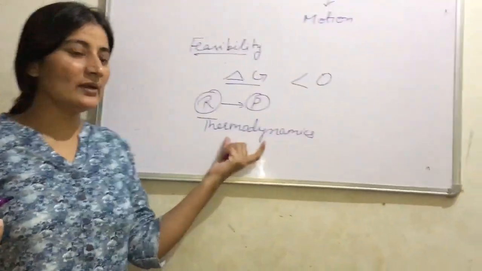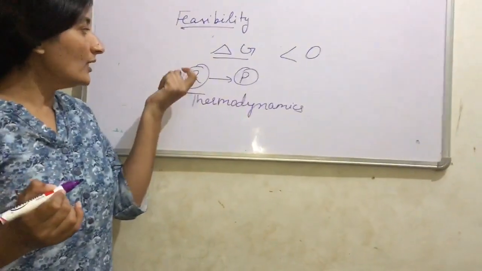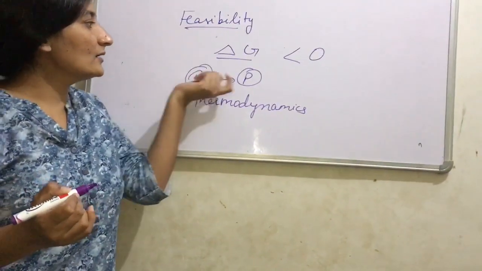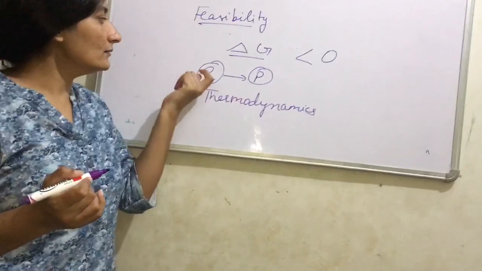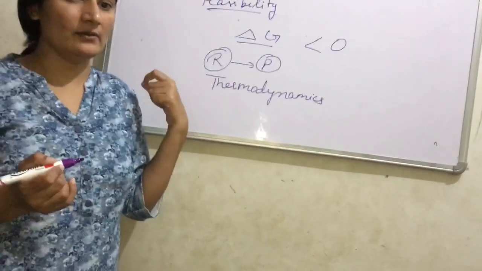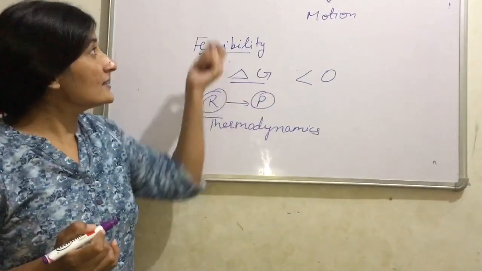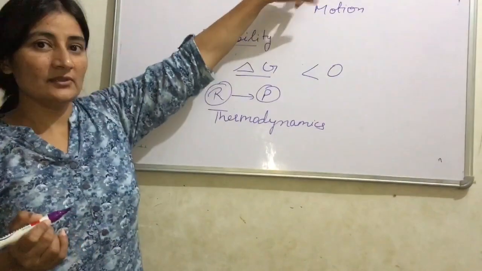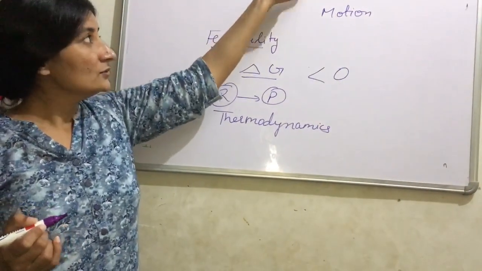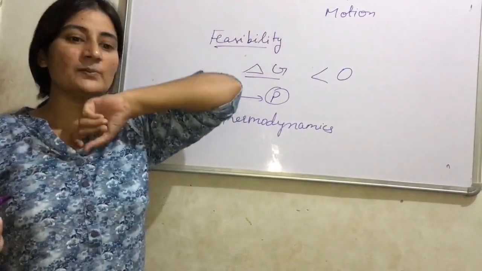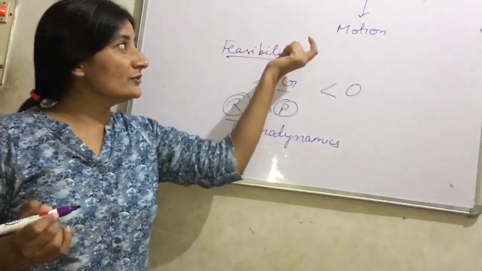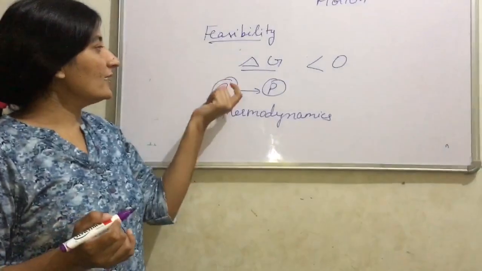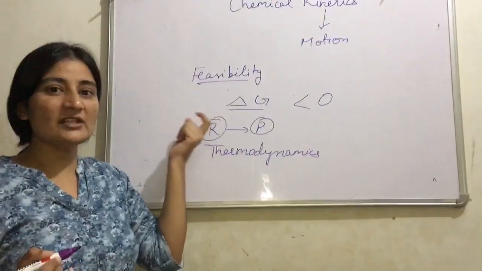Thermodynamics is not able to predict by what amount the given reactant gets converted into product and how much time it will take. This thing is explained by chemical kinetics. So we need kinetics to explain what the speed of a reaction is, what the mechanism of the reaction is, how much reactant gets converted into product, and how much time it will require.